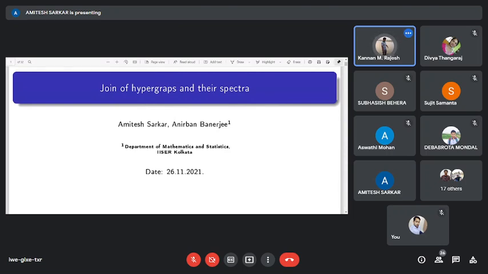Amitesh is doing his PhD at IISER Kolkata under the guidance of Professor Anirban Banerjee. Today, he will be speaking about join of hypergraphs and their spectra.